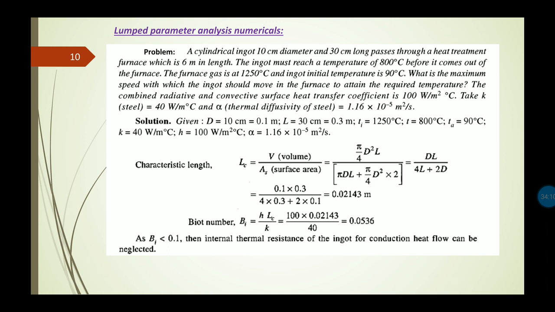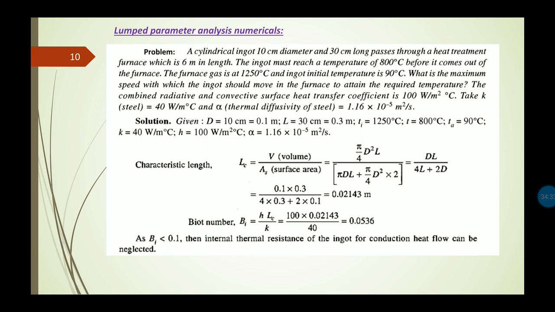The characteristic length we are getting is 0.02143 meter. Then we can calculate the Biot number, as we know all the values of h, Lc and k. We are getting the value as 0.0536, which is less than 0.1.